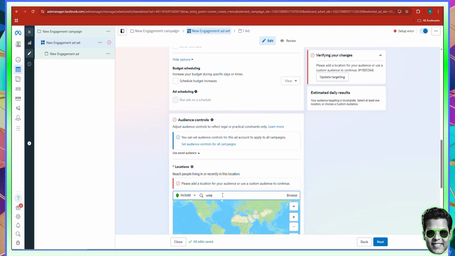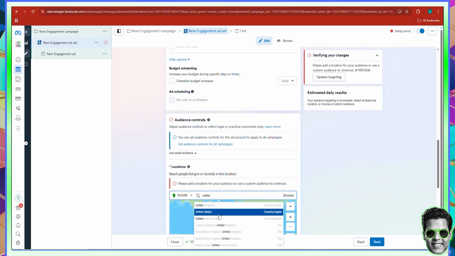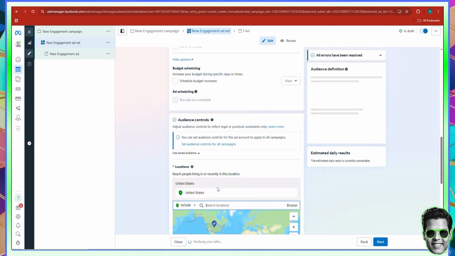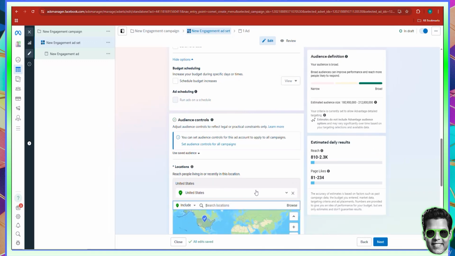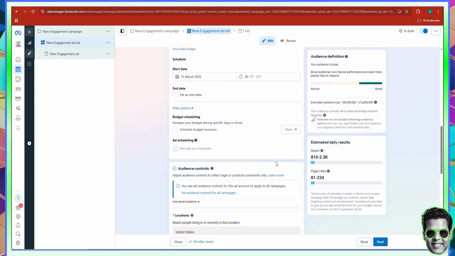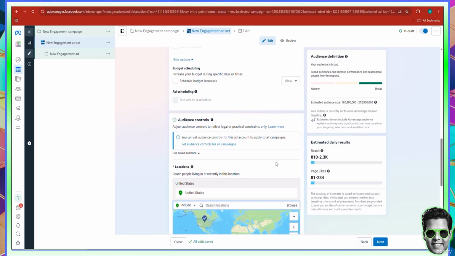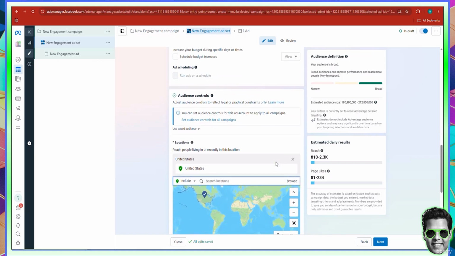For example, if you want to advertise in the United States, then you pick the United States. But what you have to realize is if you only pick one country like the United States, you can have less followers, right? Or less page likes. But it might be the page likes that you desire, because some people would go for a broad range, but they would not end up capturing the reach or the people that are going to be, let's just say, the most interesting.